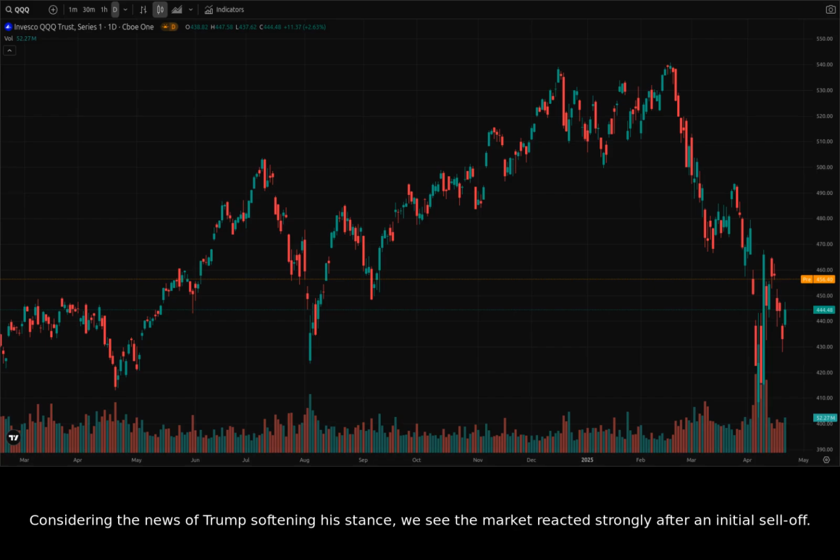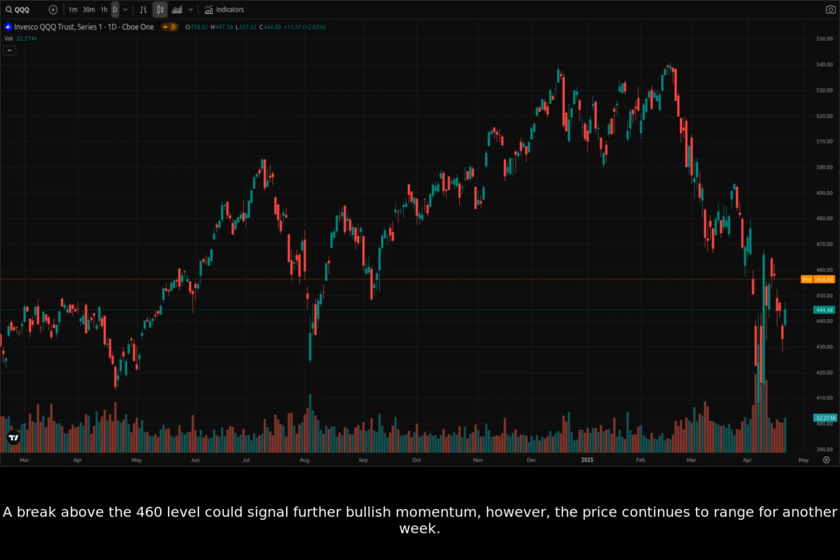Considering the news of Trump softening his stance, we see the market reacted strongly after an initial sell-off. A break above the 460 level could signal further bullish momentum. However, the price continues to range for another week.